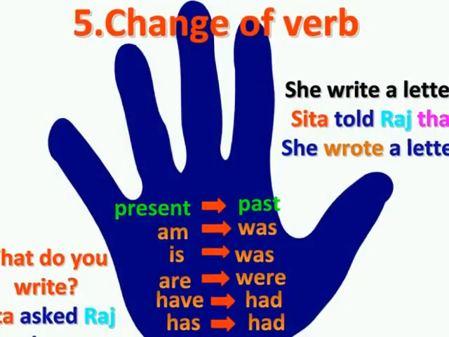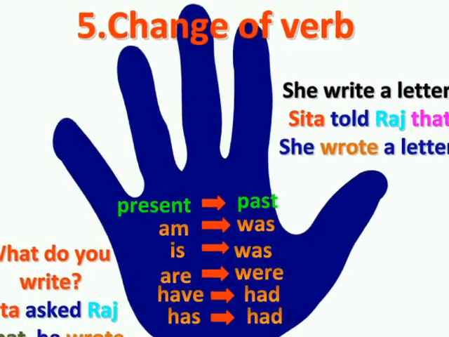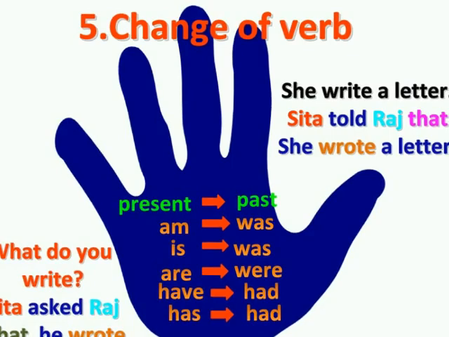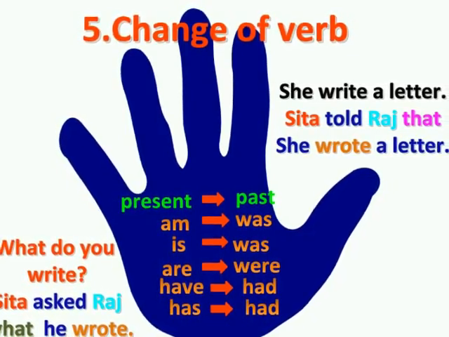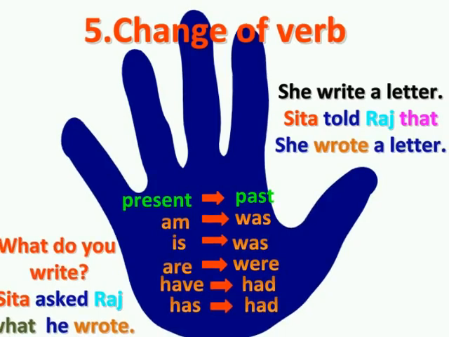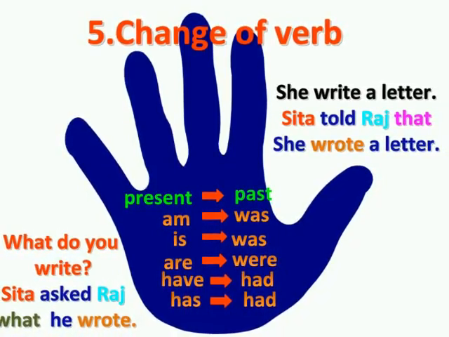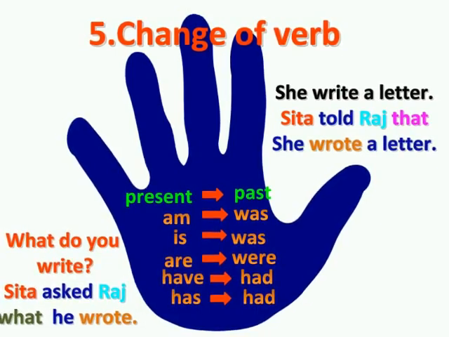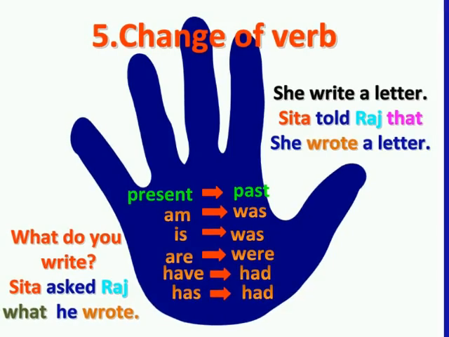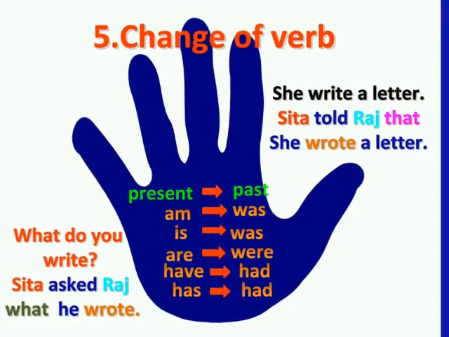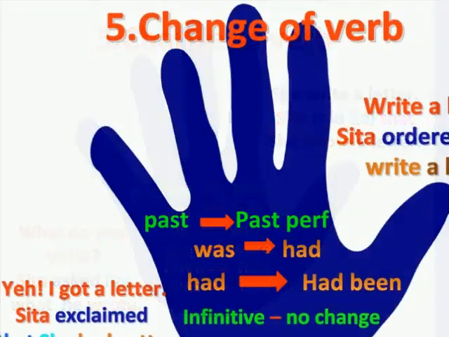The fifth rule of reported speech is the change of verb. It's very simple. Verb has to be reported in the past form. For example, the statement she write a letter is reported as Sita told Raj that she wrote a letter. The verb write is changed into past tense wrote. Similarly, the interrogative sentence what do you write is reported as Sita asked Raj what he wrote.